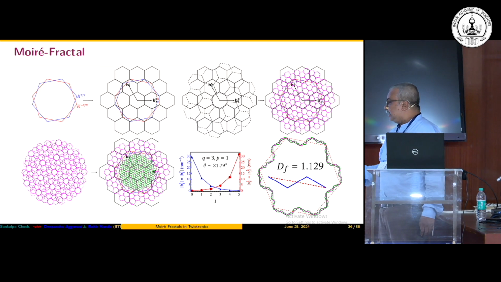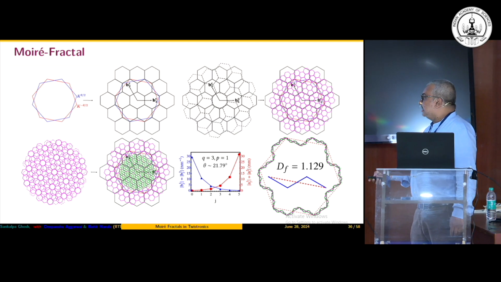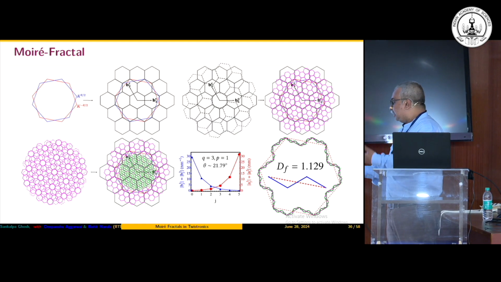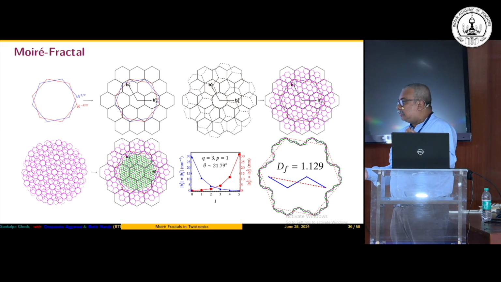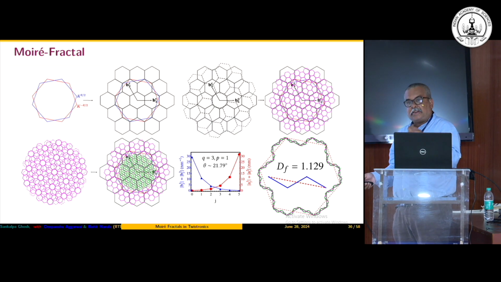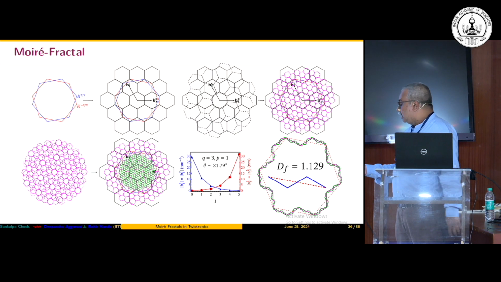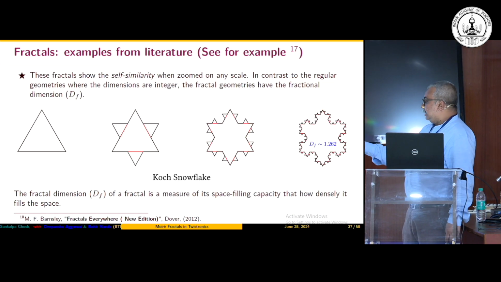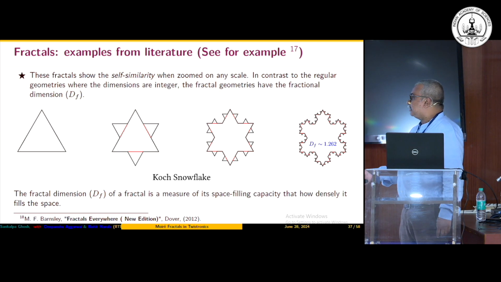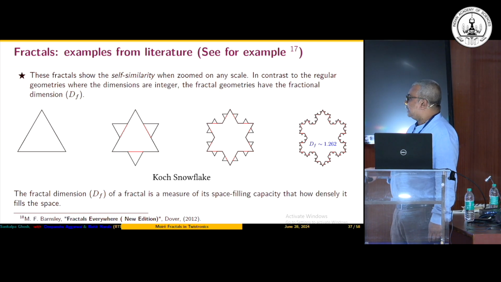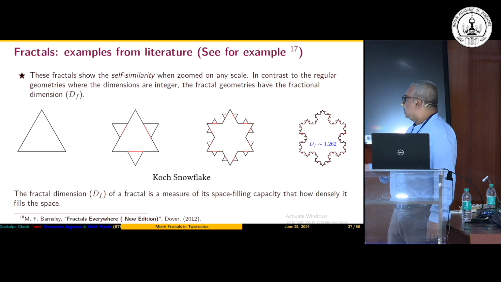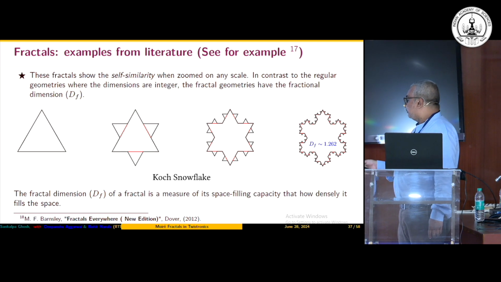But as I am going to explain to you, it is interesting to the condensed matter community for a different purpose, because it provides us a very useful way of calculating the number of extra bands which are coming into the system in terms of the fractal dimension. For a demonstration, I have just provided a very simple example of such an iterated fractal which is available in textbooks, like the Koch snowflake, and you can immediately see one can also calculate the fractal dimension.